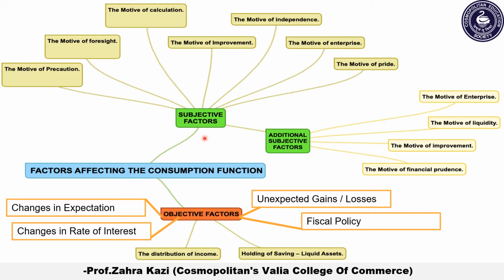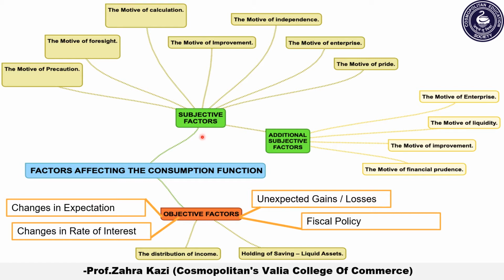But these factors also determine the form of consumption function, that is the slope or the position of consumption function, that is the shape of the curve. Human behavior regarding consumption and savings out of increased income depends on psychological motives. So Keynes has put forward 8 such motives.